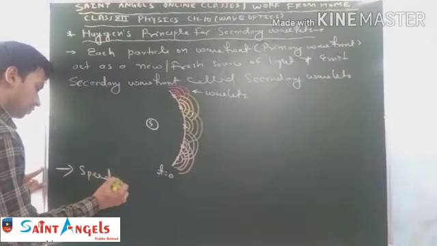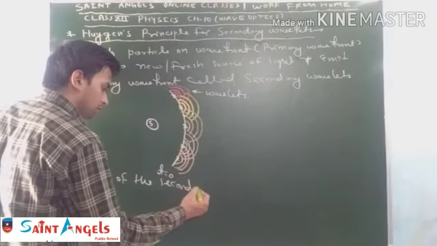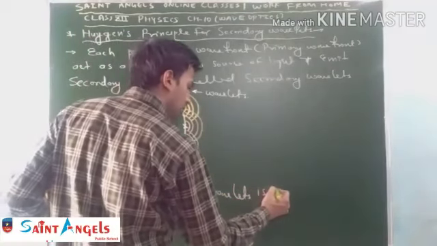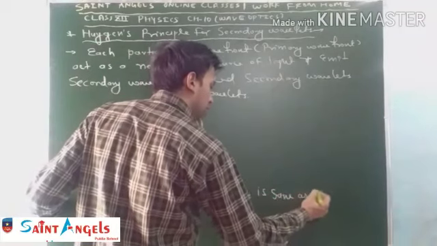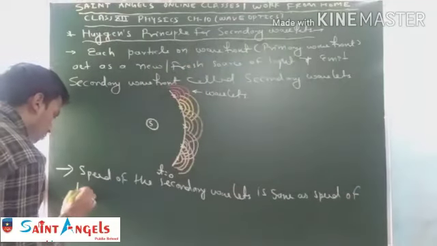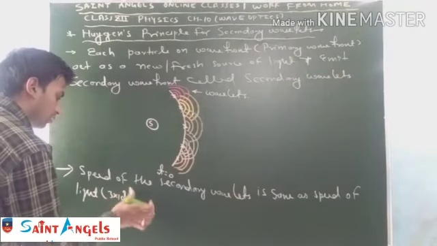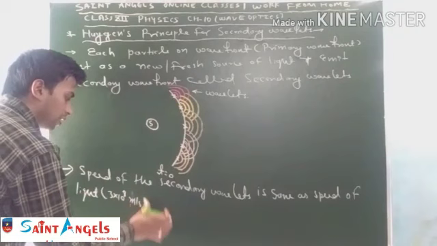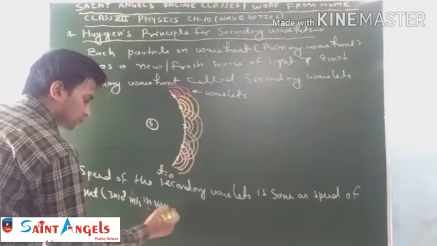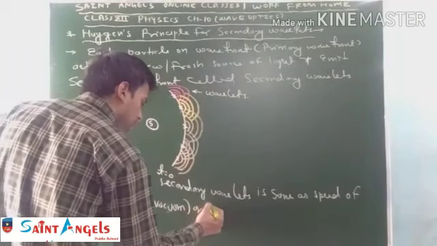Speed of the secondary wavelets is the same as the speed of light, that is 3 into 10 to the power 8 meter per second in vacuum, or the speed of the primary wavefront.